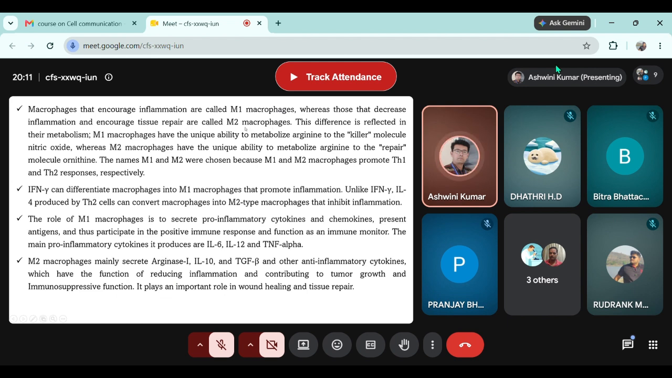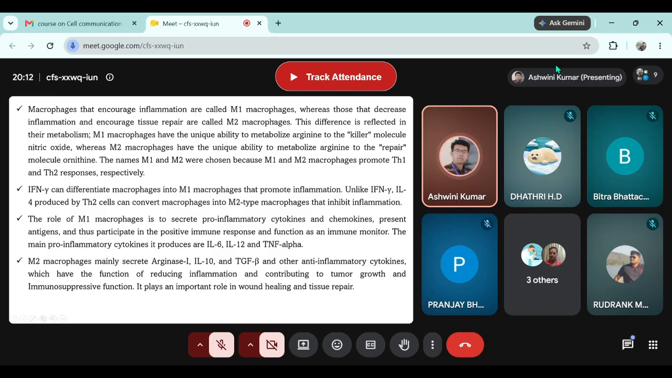This difference is reflected in their metabolism. M1 macrophages have a unique ability to metabolize arginine to the killer molecule nitric oxide, whereas M2 macrophages have the unique ability to metabolize arginine to convert it into a repair molecule called ornithine. That means when arginine is metabolized in macrophages into nitric oxide, a very potent pro-inflammatory molecule, it destroys the pathogen directly.